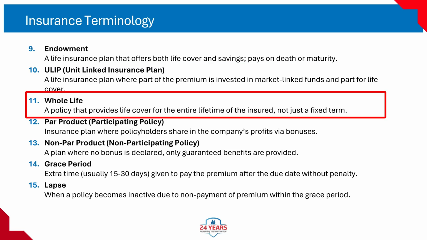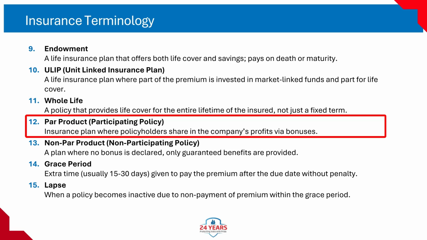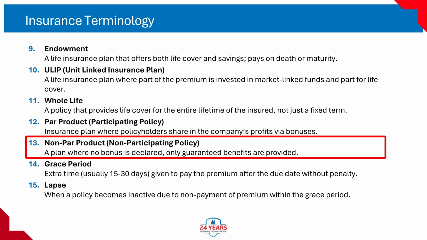11. Whole life, a policy that provides life cover for the entire lifetime of the insured, not just a fixed term. 12. Par product, participating policy. Insurance plan where policyholders share in the company's profits via bonuses. 13. Non-par product, non-participating policy, a plan where no bonus is declared, only guaranteed benefits are provided.